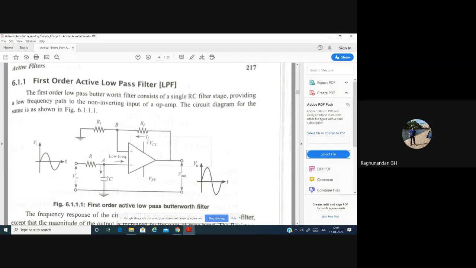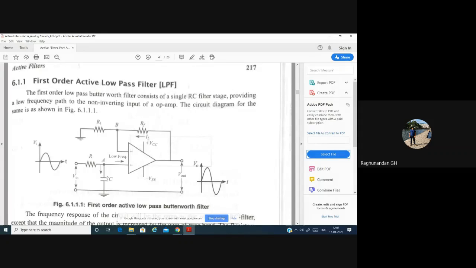In this category, we have RC pairs, whereas other kinds of filters use double resistance with single capacitance, double inductor with single capacitance, and so on. Here we are using an RC pair. So the frequency response will be flat such that the gain is constant.